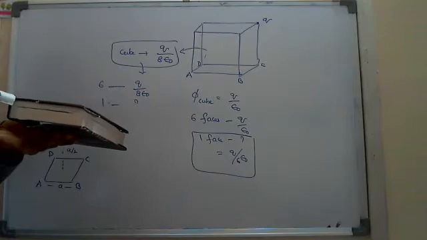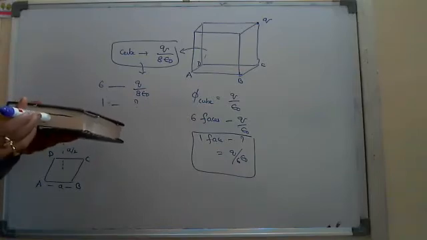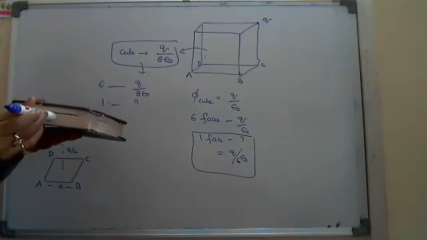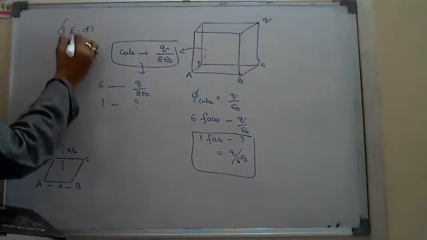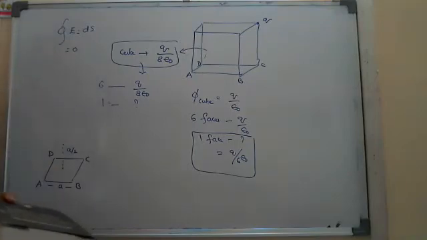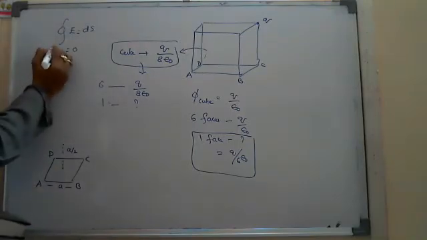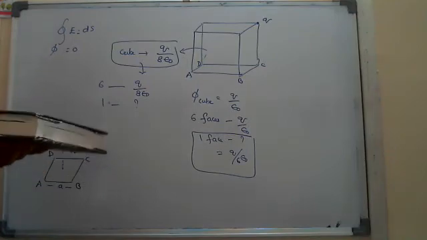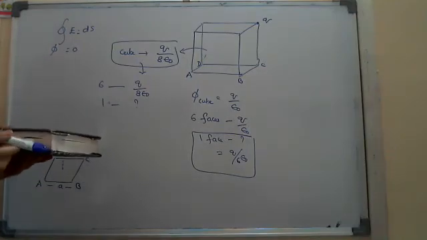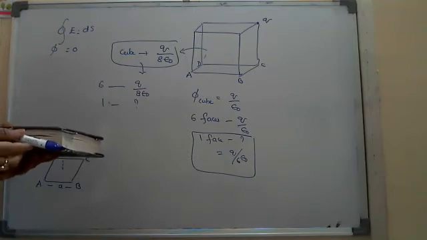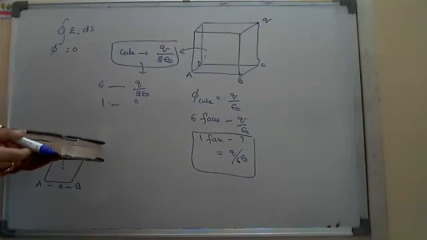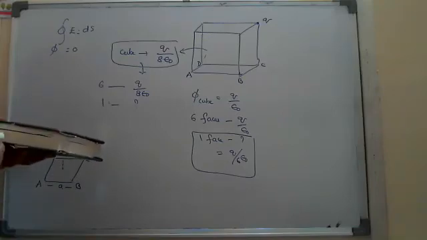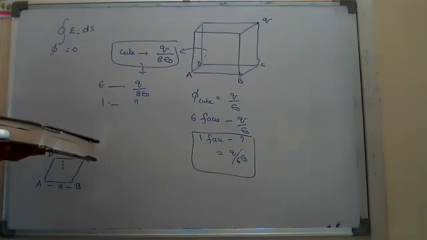Why? Because the electric field is like this and the normal drawn is perpendicular to the electric field. So if you take the closed integral of E dot dS, the dot product will give zero. That's why through this face you will get flux equal to zero. The electric field lines are perpendicular to the normal drawn to the area. So through one face, flux is zero.